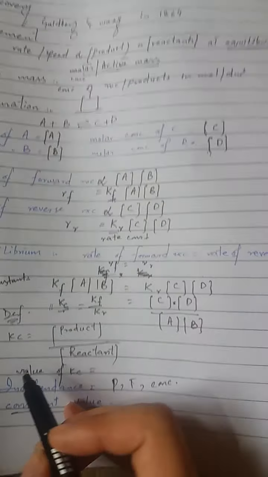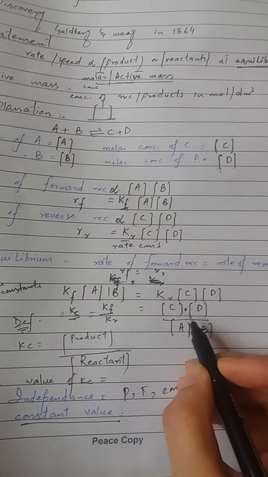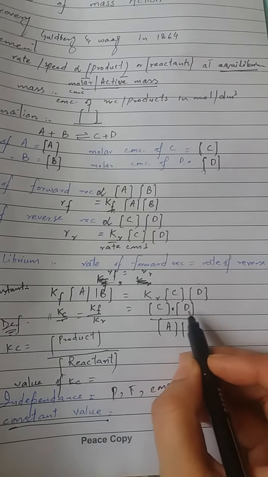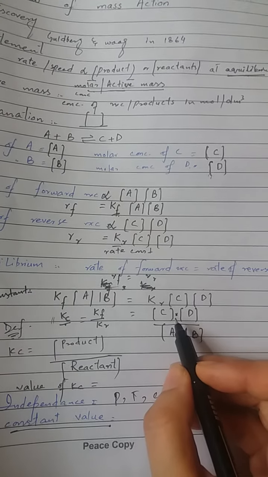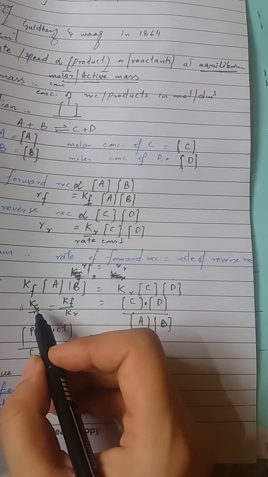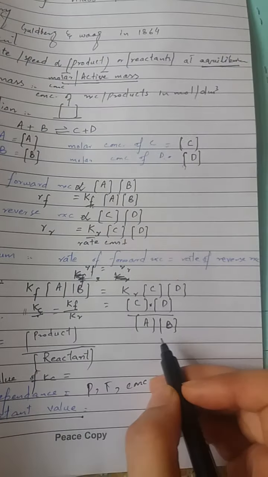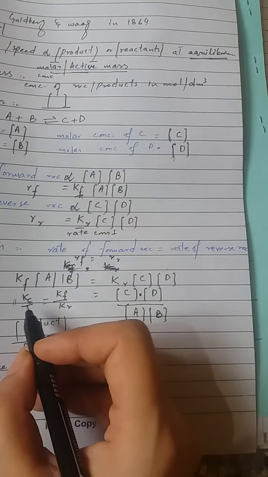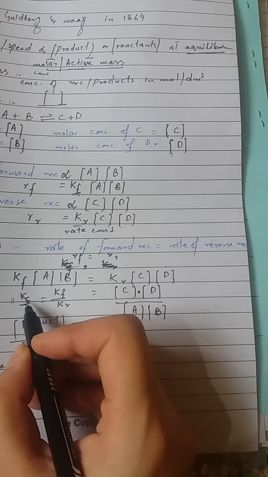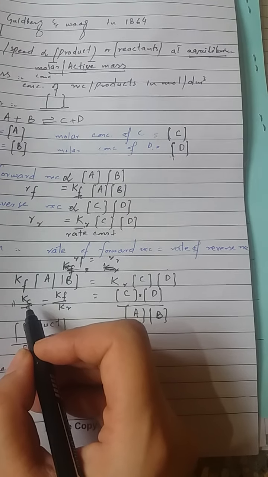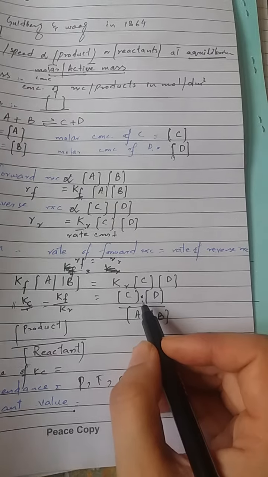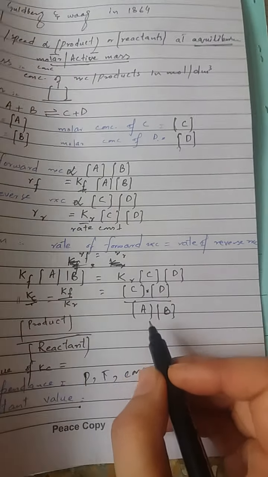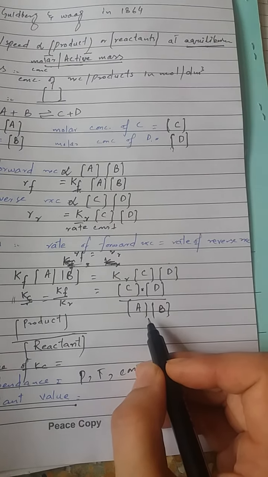So here, the larger the value of Kc, the larger the concentration of products, because here products C and D are directly proportional to Kc, and reactants A and B are inversely proportional to Kc, which is the equilibrium constant. So the larger the value of Kc, the larger the concentration of products and the smaller the concentration of reactants.